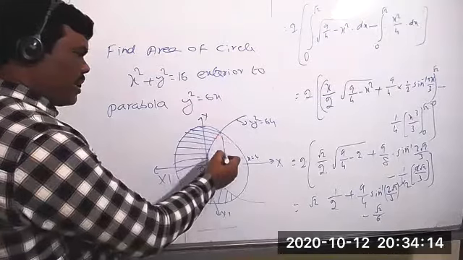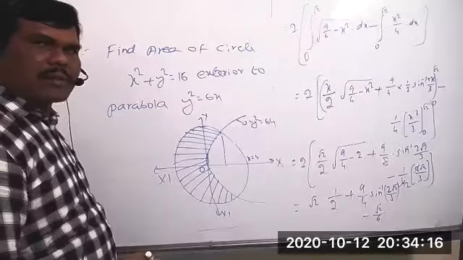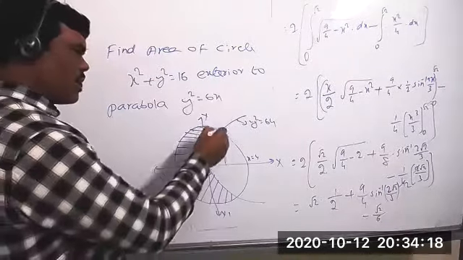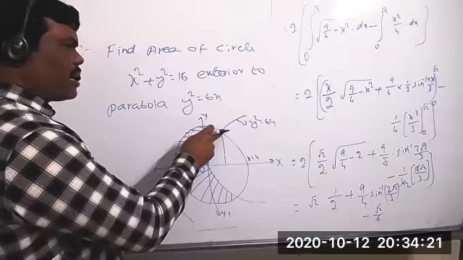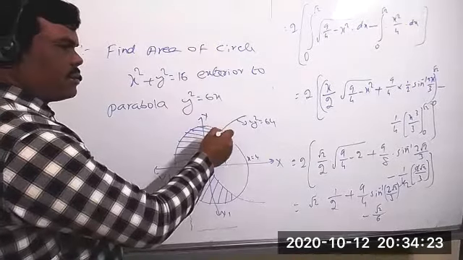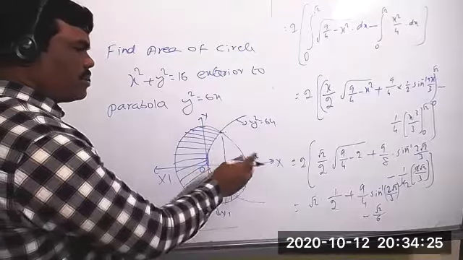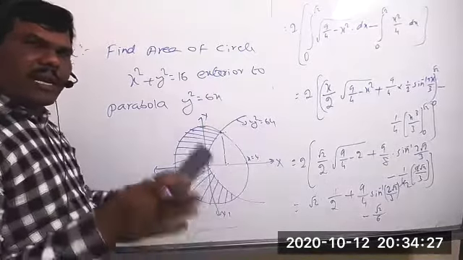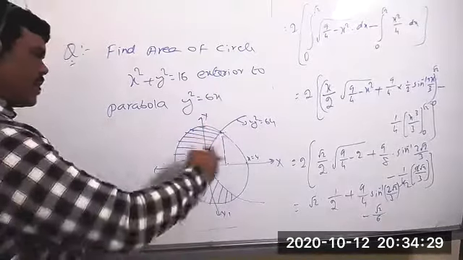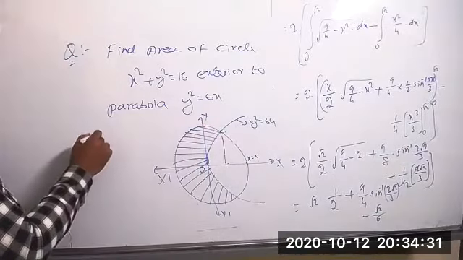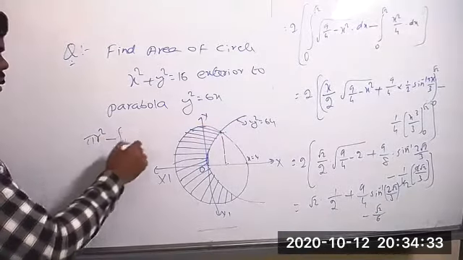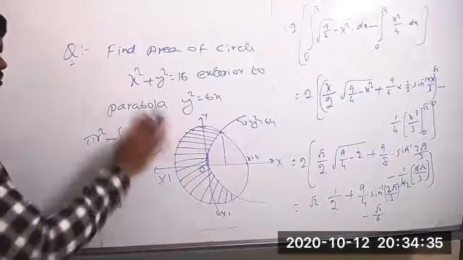From this point you can draw a line perpendicular to the x-axis. The same procedure you can take. By solving the circle and parabola, we'll get this point. So from here to here, plus the next part, then you can take the double. We'll get one area, and that area you can subtract from the area of the circle. That means pi r square minus the area of this.